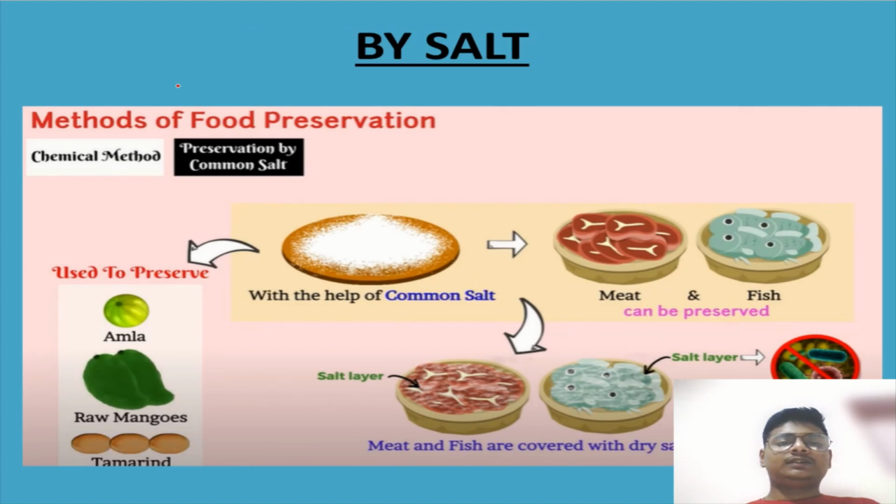So by salt, the method of food preservation is first the chemical method. It is the chemical method. So how is it happening with the common salt? We preserve amla, raw mango, tamarind. We can also preserve meat and fish. Just now I told you about meat and fish also, because the salt layer is above them and that's why microbial growth is not in them.